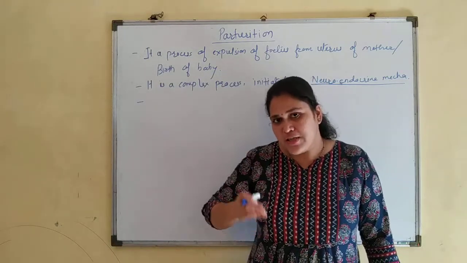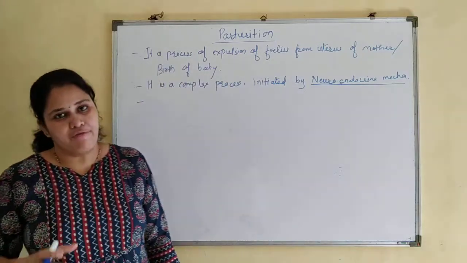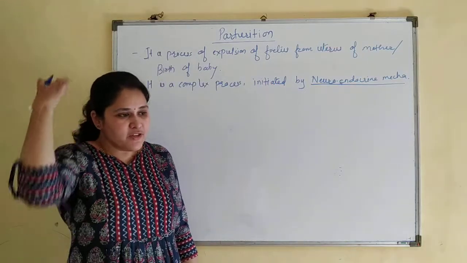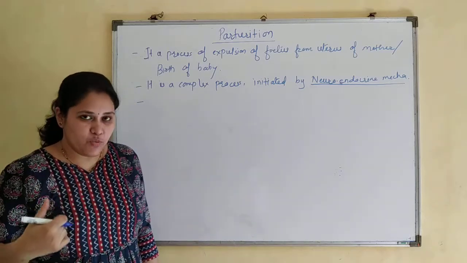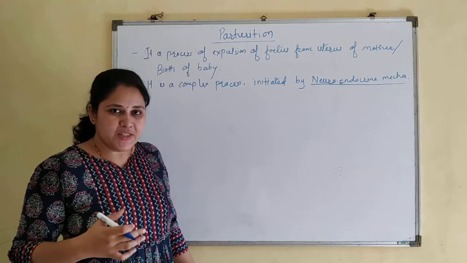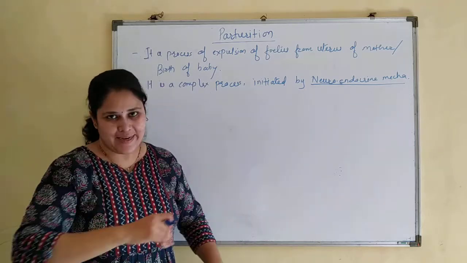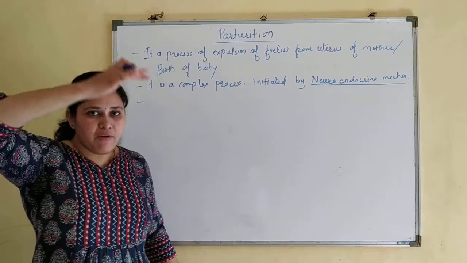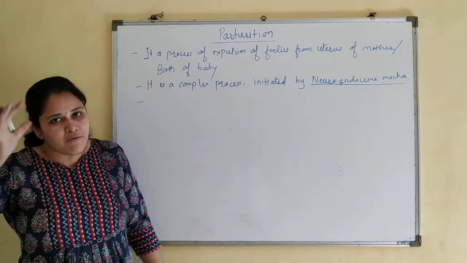Why? Because at the time of parturition, the head should come out first. The circumference of the head is much higher than the shoulders, because when the fetus is present in the womb, it is in a highly compacted form, so the shoulders are slightly inside. So the head circumference is more than the shoulder, and the head has to come first.